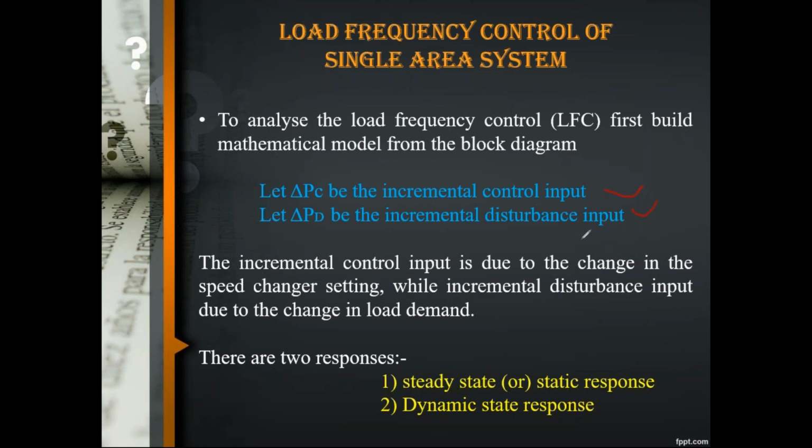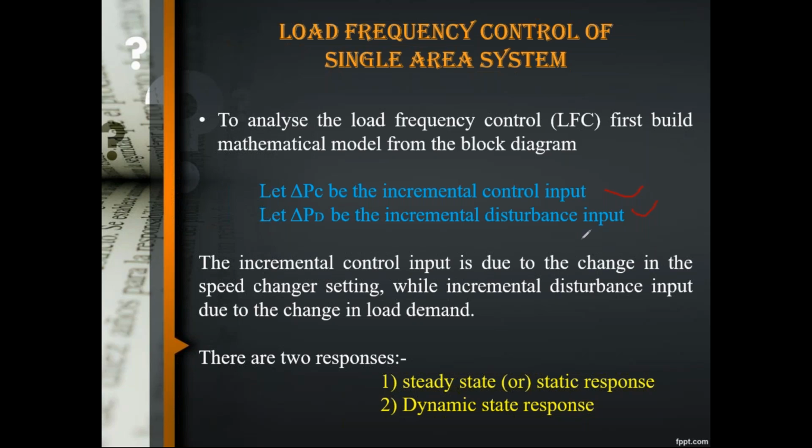Let delta PC be the incremental control input and delta PD be the incremental disturbance input. Disturbance means the load demand: when the load suddenly increases or decreases, it makes a disturbance, so it is called the incremental disturbance input. By using these two variables, we are going to use the load frequency control method.